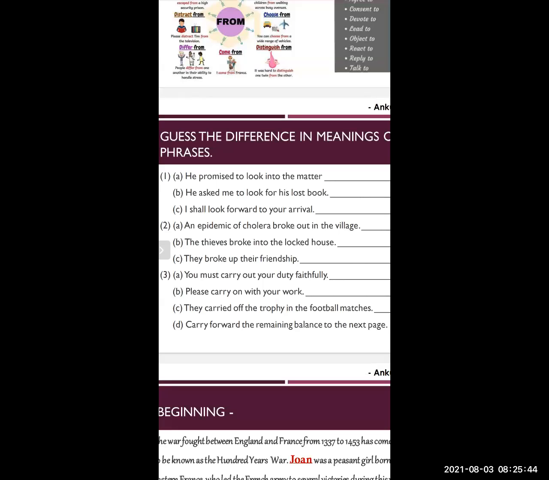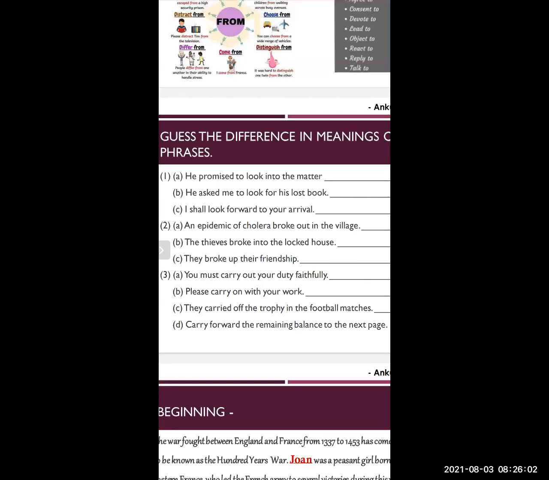If we see the sentence, note down the meanings, students. He asked me to look for his lost book. The phrasal verb in this sentence is to look for.